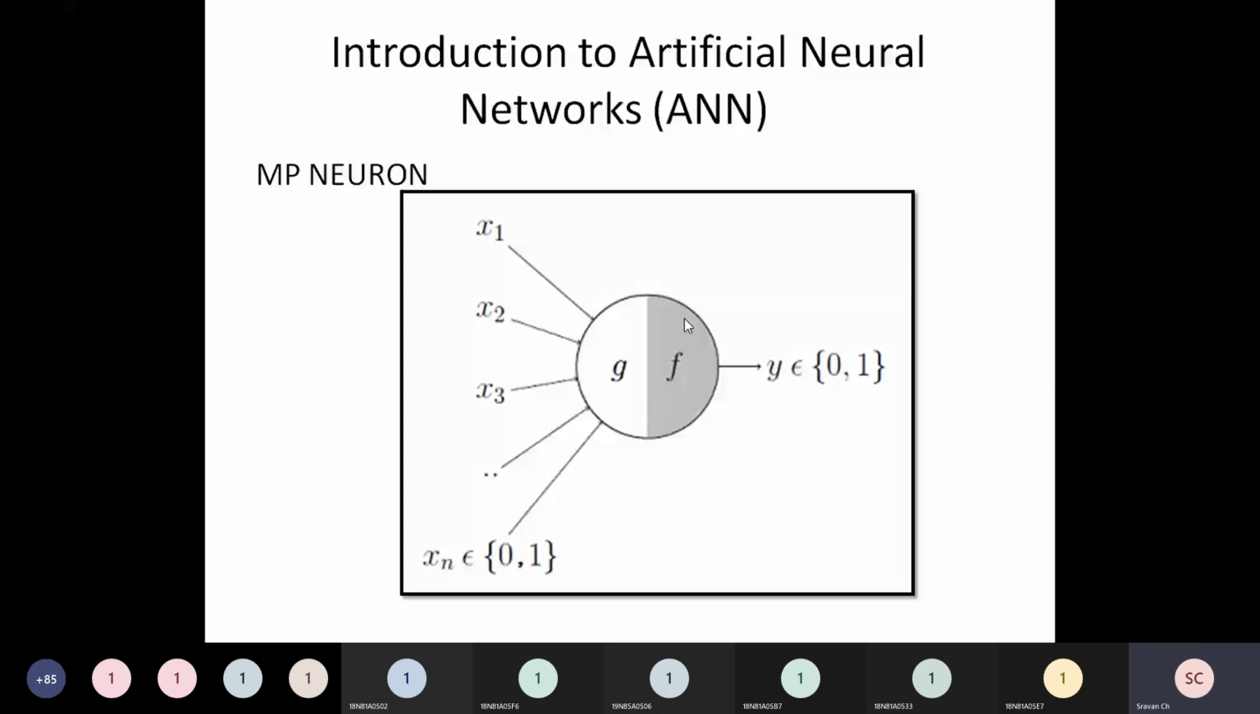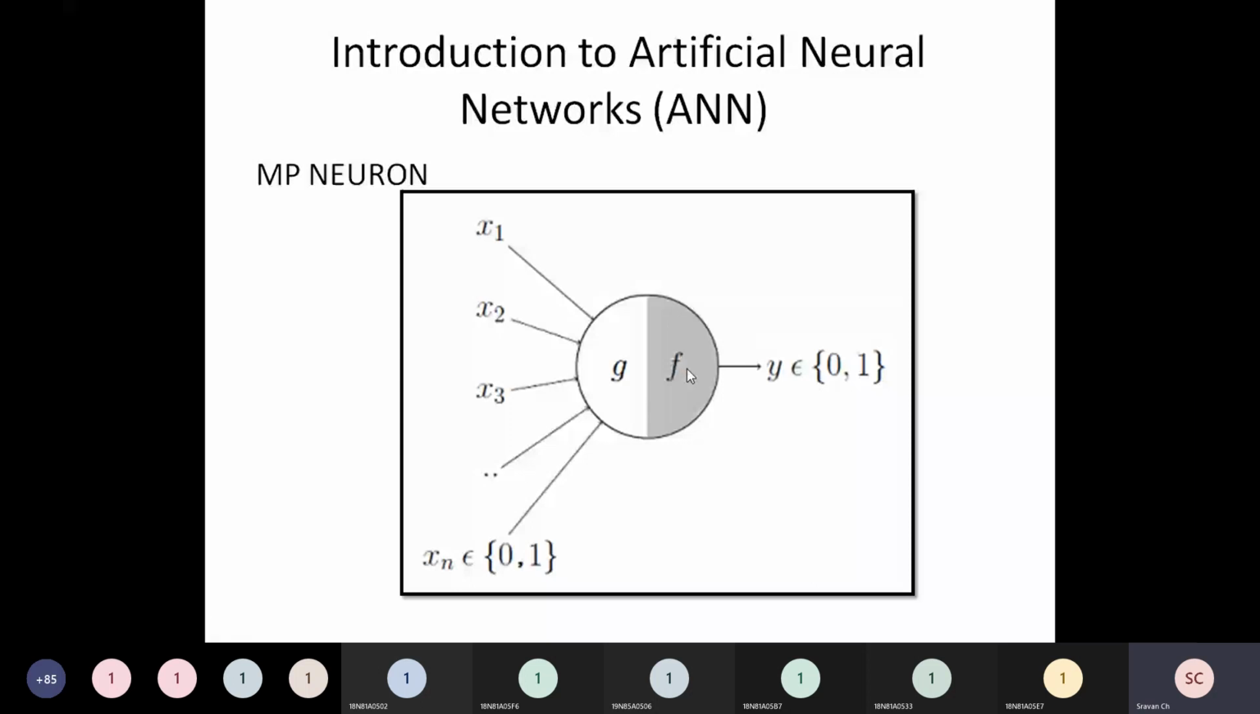It will check for the threshold value. If the output is greater than or equal to the threshold value, then I will go to the movie, meaning the output is yes, and the final y value will be 1. If the output of g of x is less than the threshold value, then y will be 0. So f will check whether the g of x answer is greater than or equal to the threshold or not. So there are two functions, g of x and f of g of x.